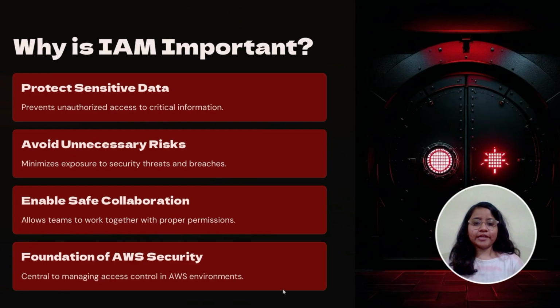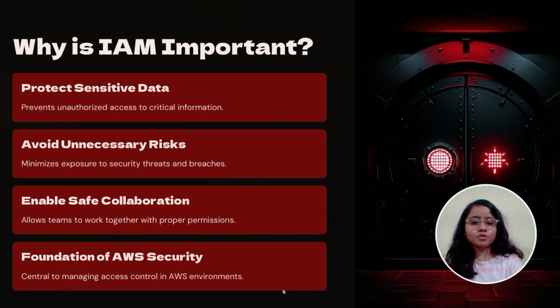Imagine you have developed your application on AWS and you store sensitive customer data in an S3 bucket. Without IAM, there is no control over who can access that data. Anyone with the right endpoint or credential might be able to view, change, or even delete your data. That's a massive security threat. IAM acts as a protective shield. It allows you to grant precise access only to the people or services that truly need it and restrict everything else. This minimizes the chances of accidental exposure, malicious attack, or internal misuse.